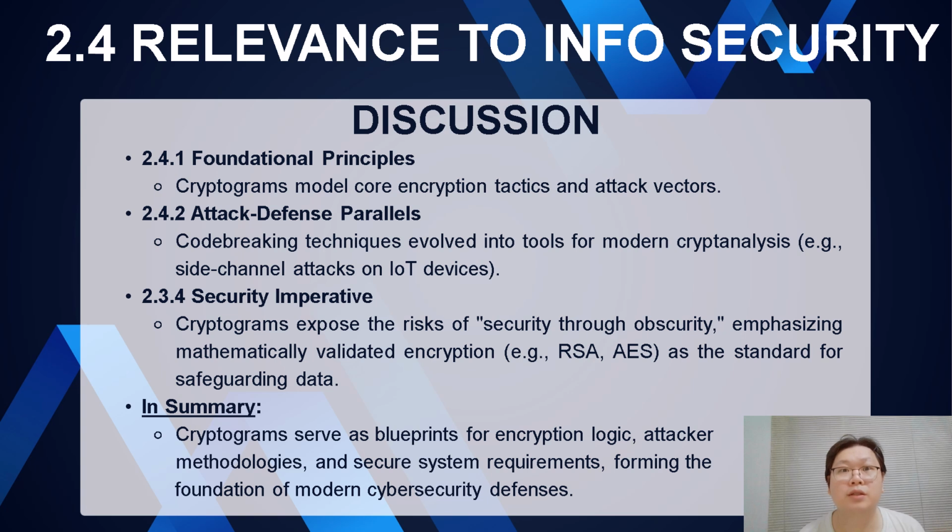Relevance to information security. Cryptograms are more than puzzles. They're microcosms of cybersecurity. They teach us that security through obscurity fails. For example, a cipher code seems secure until we recognize it is not. Similarly, unvalidated encryption crumbles under modern attacks. Companies use tools like AES and RSA.